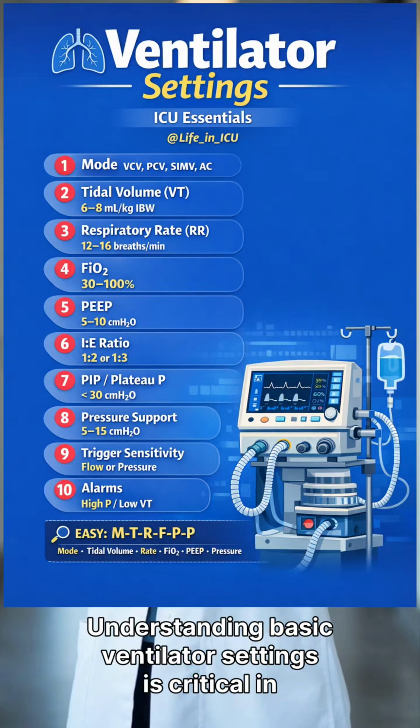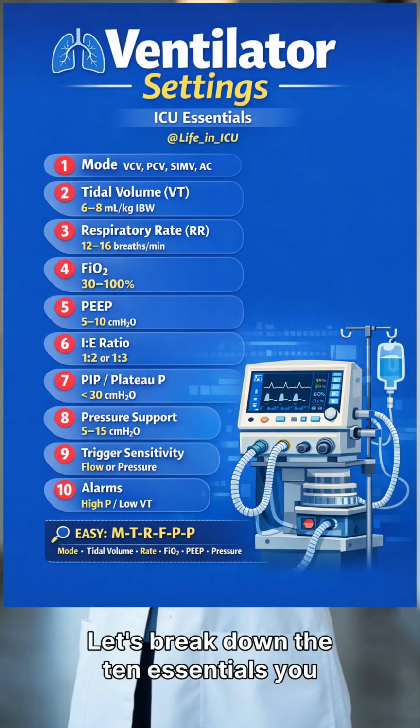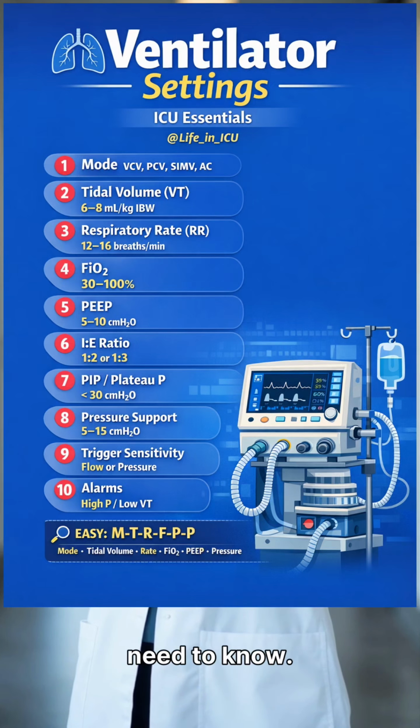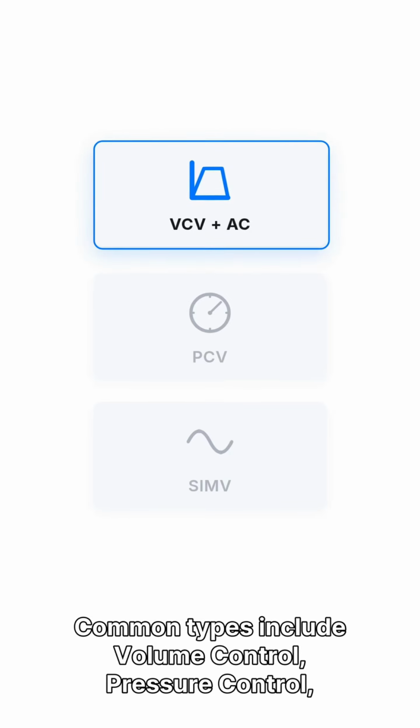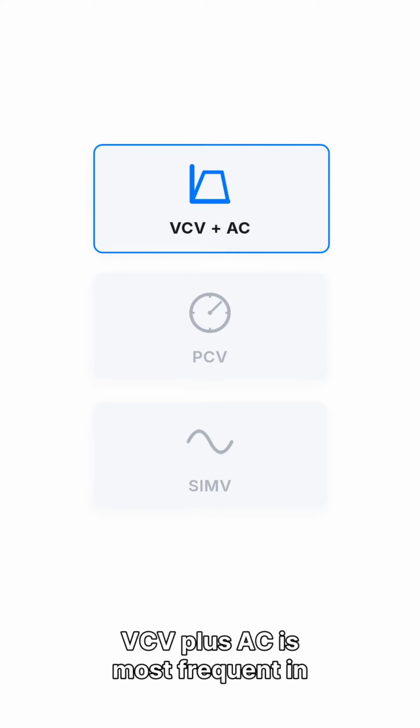Understanding basic ventilator settings is critical in the ICU. Let's break down the 10 essentials you need to know. First, the mode. Common types include volume control, pressure control, and CMV. VCV plus AC is most frequent in the ICU.